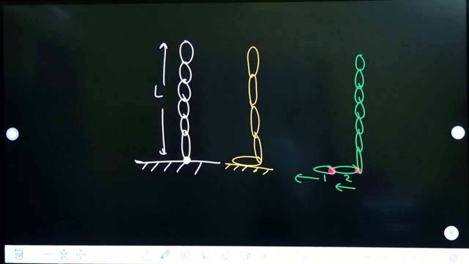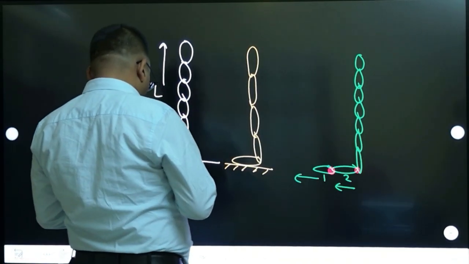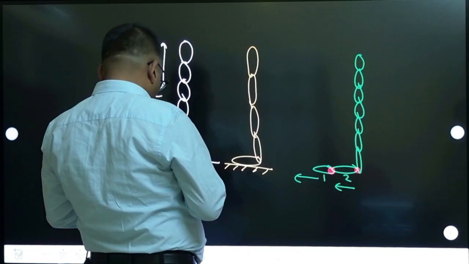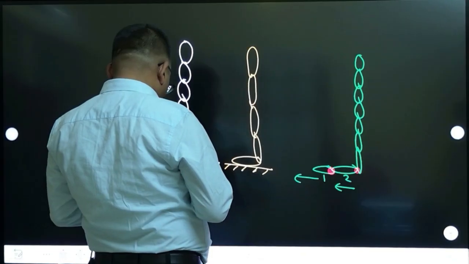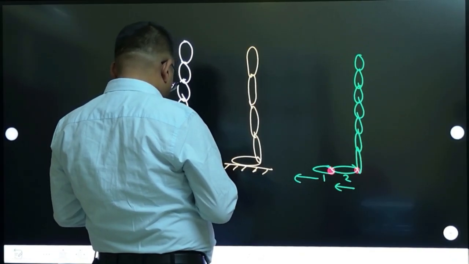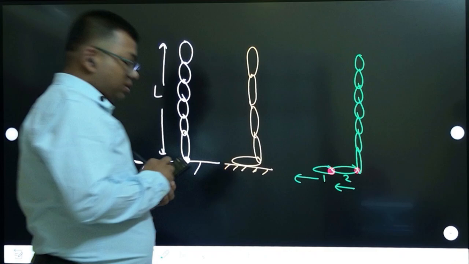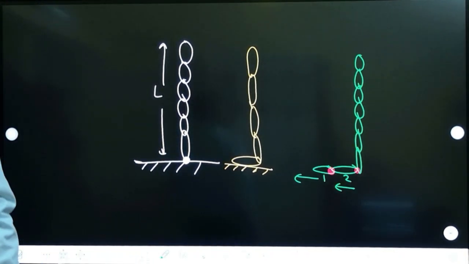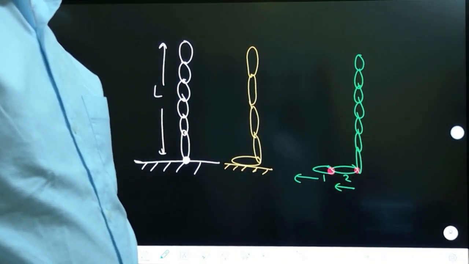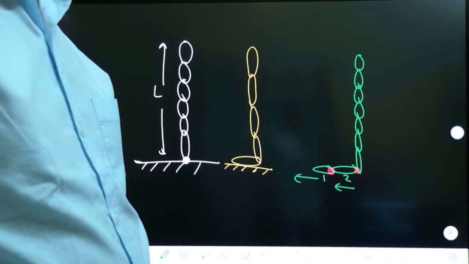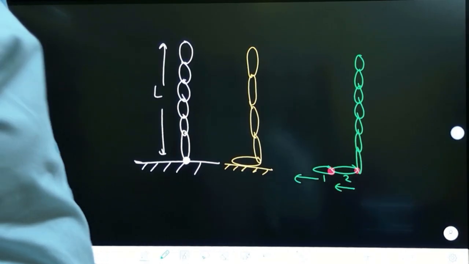Then any other questions? Any other question you have? Anybody having any doubts, questions? Yes, send. Yeah, send in the group. Yes, any doubt, question. Any question you have, please share.